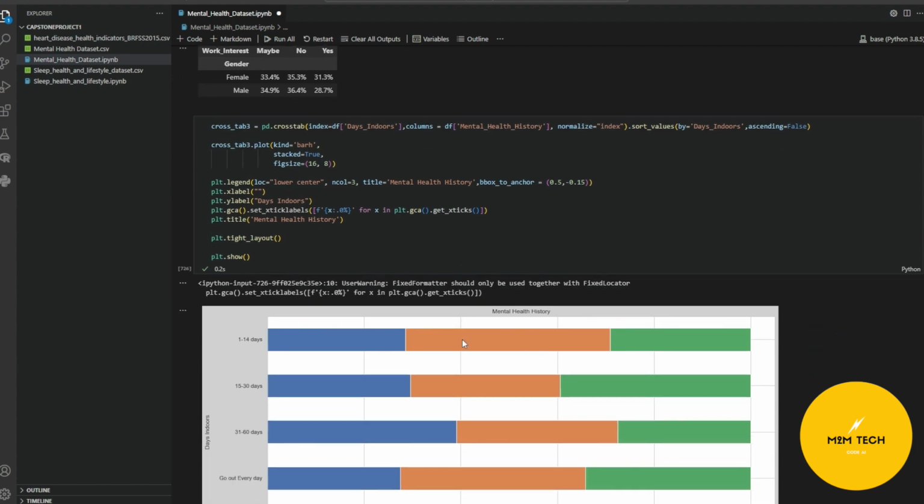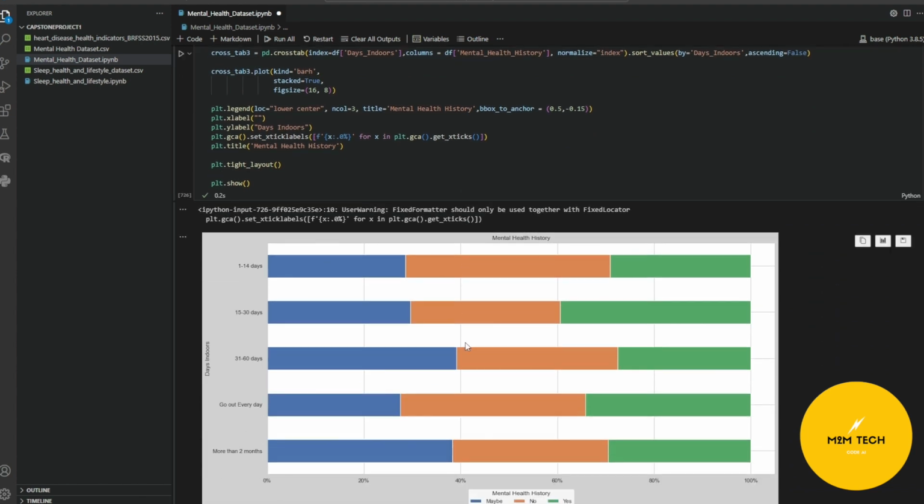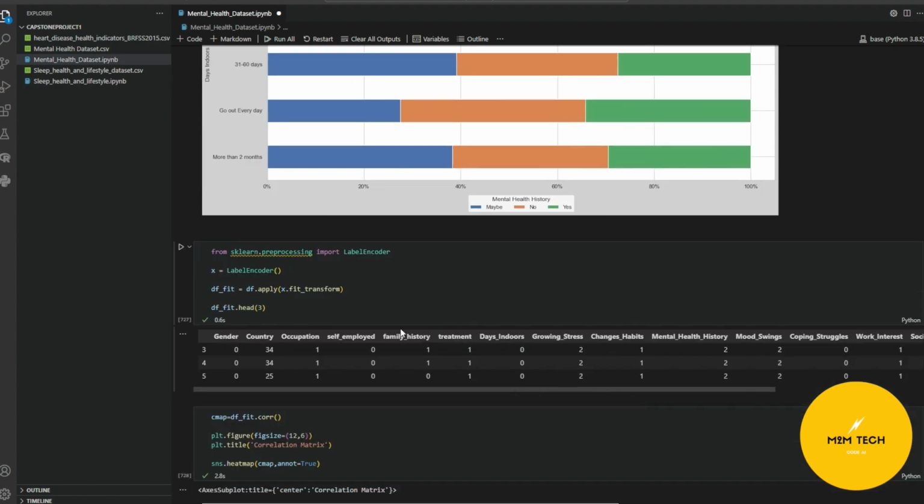After that, I want to correlate the days spent indoors with the mental health history. Here we can kind of see some patterns, but it's hard to figure out which one is correlation, which one is causation, and which way those connections work. Did someone first have mental health history, and then they started spending more days indoors, or vice versa. After that, we're going to start with the machine learning predictive model.